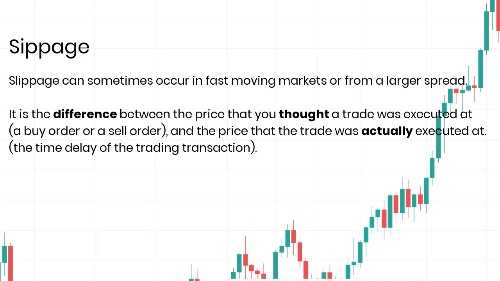Slippage. Slippage can sometimes occur in fast-moving markets or from a larger spread. It is the difference between the price that you thought a trade was executed at, a buy order or a sell order, and the price that the trade was actually executed at. It's basically the time delay of the trading transaction.